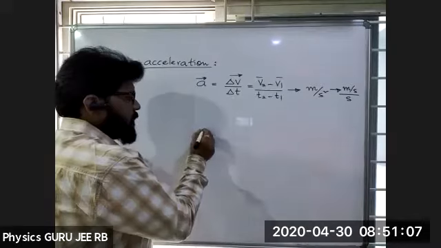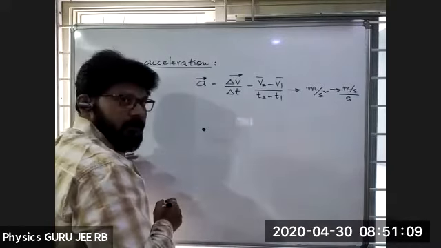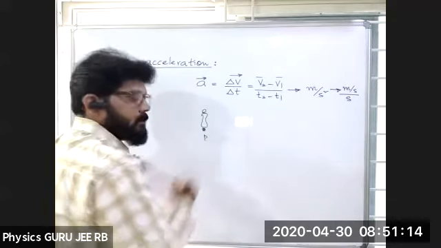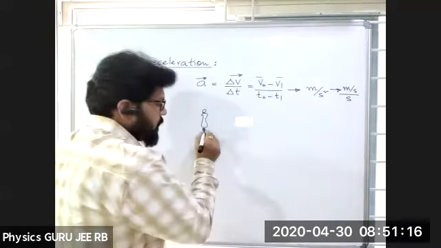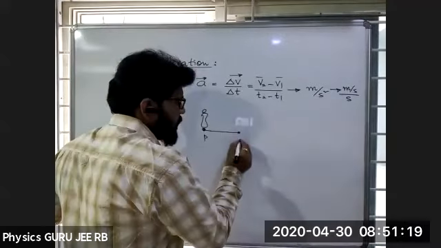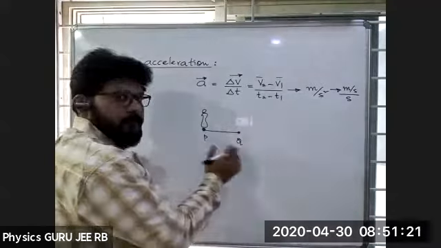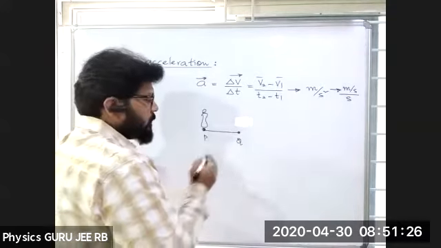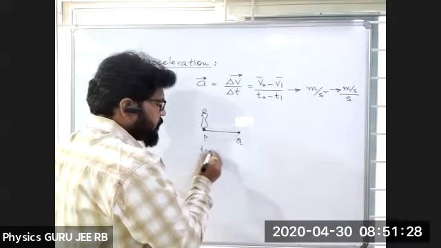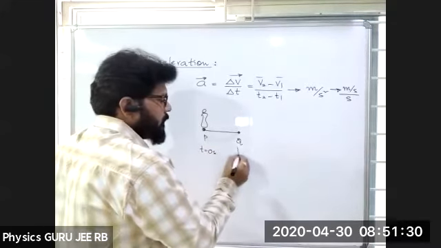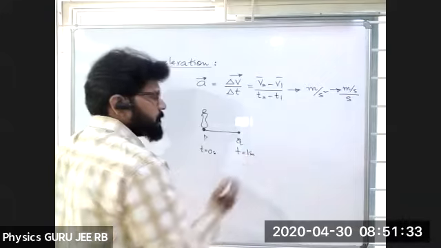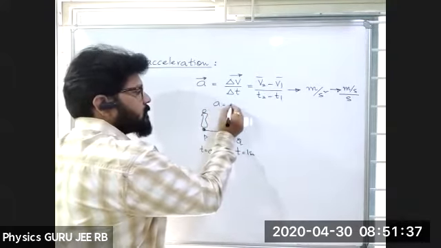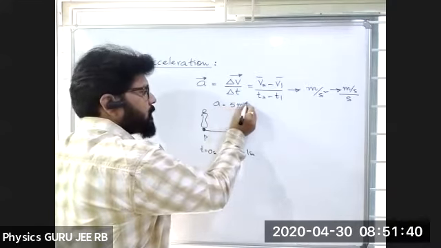See, for example, a person travels from point P to Q. Let me take t equal to 0 seconds at P and t equal to 1 second at Q. Say the acceleration of this person is 5 meter per second square.